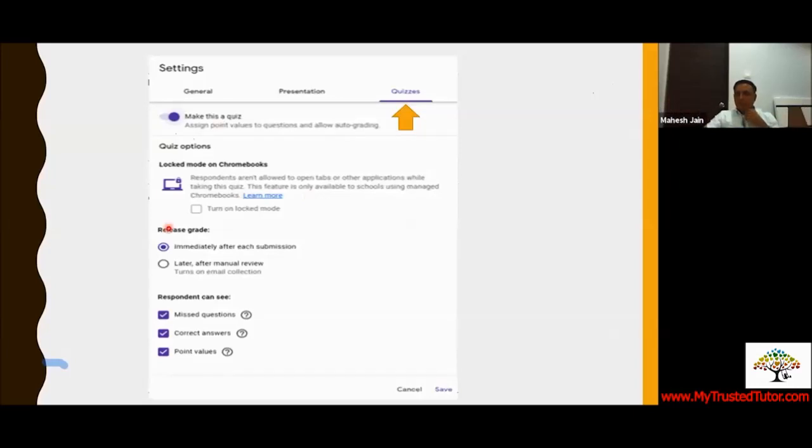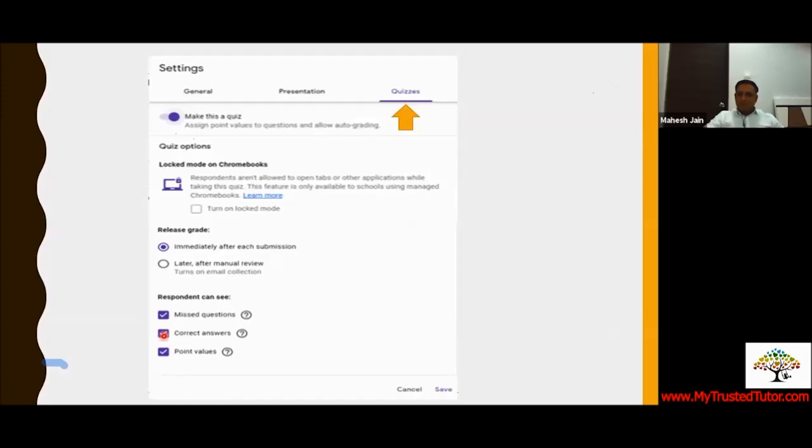As I told you, when you make it a quiz and give the answer, they can get the report at the same moment. So if you want them to have their record, out of 10 how much they have scored, out of 20 how much they have scored, then you can click on it and they get the report after they submit it. Or if you want to check manually and then do it, then you can click on this. They won't get the report. The question paper is solved, they have submitted, and it's all sorted.